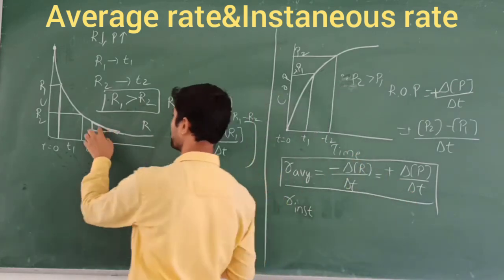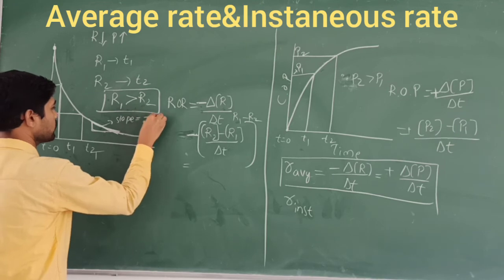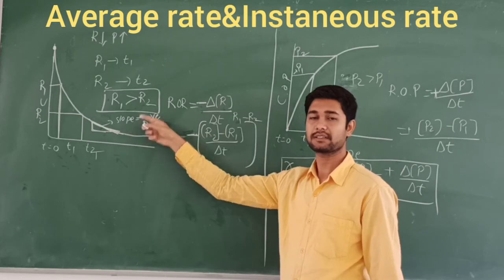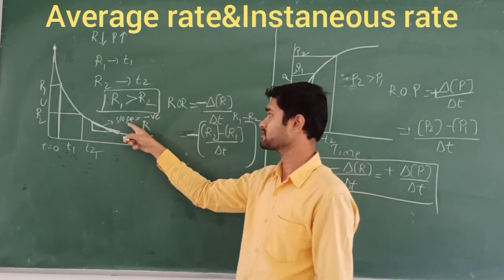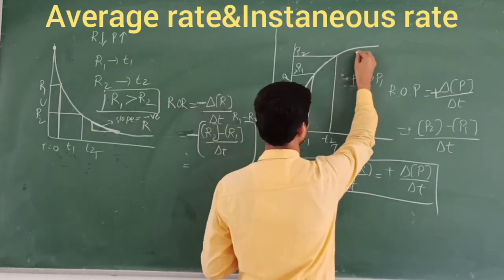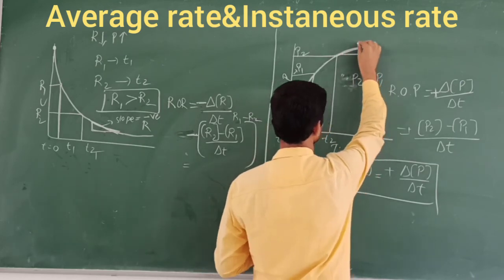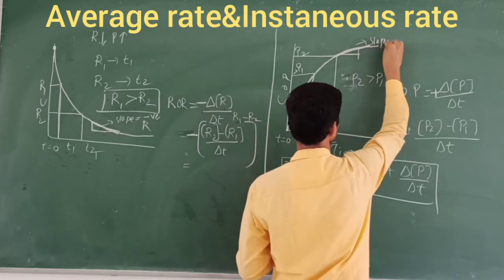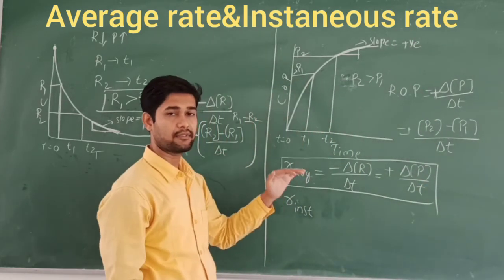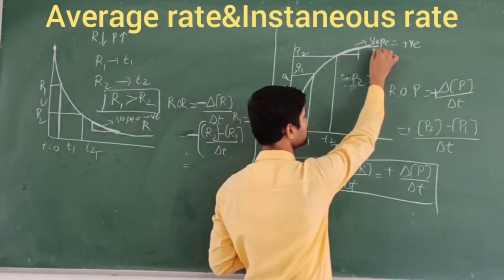So this is called the slope. This slope comes as a negative value. Why is it negative? Because the concentration of the reactant goes on decreasing. That's why this slope comes out negative. What about this one? If I consider a tangent drawn to this curve, and obtain the slope here, the slope must be a positive value. Why? Because the concentration of the product increases with time. The time increases, the product also increases. That's why the slope comes out positive.